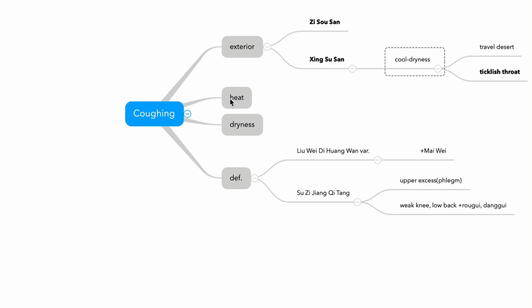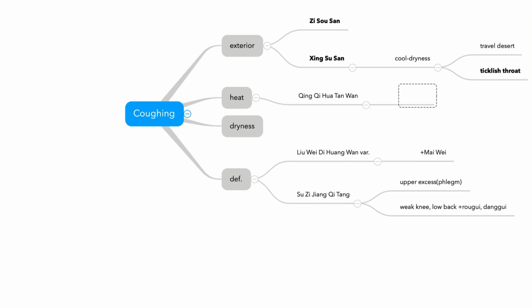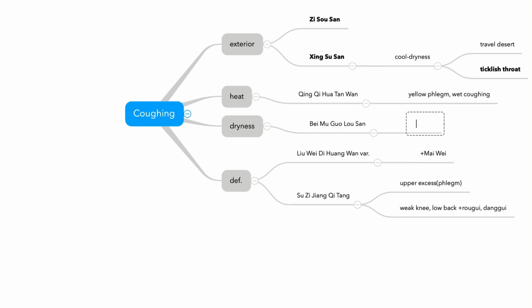This is Xingsusan. And for heat, Qing Qi Hua Tan Wan. This is for yellow phlegm. Phlegm with heat signs and wet coughing. And for dryness, there are many formulas. First, Bei Mu Gua Lou San. This is for sticky phlegm.